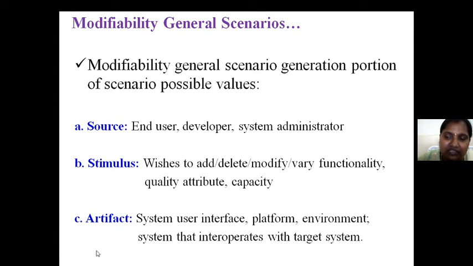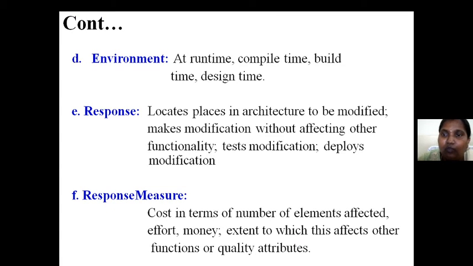Where can we do this? It can be in the interface or platform or environment, along with the target system we are interacting with. What is the environment? We have to check runtime, compile time, build time and design time. Why all these times? We can verify the availability of the data at the execution part only, right?